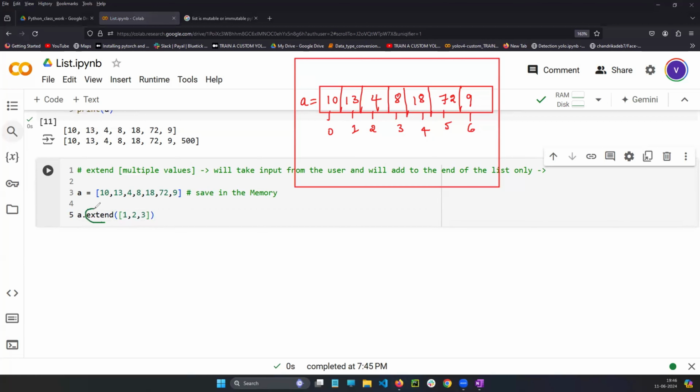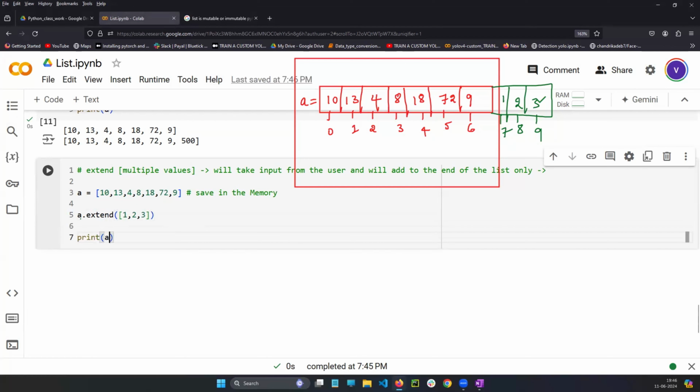So what will the extend function do? Extend function will take the 3 values, whatever you are writing, and add them here. Why is it adding to A only? Because you are writing A dot. A is a variable which is holding a list in the memory. So extend function will take these 3 values and add 1, 2, 3 at the 7th, 8th and 9th index. 3 values will be added.